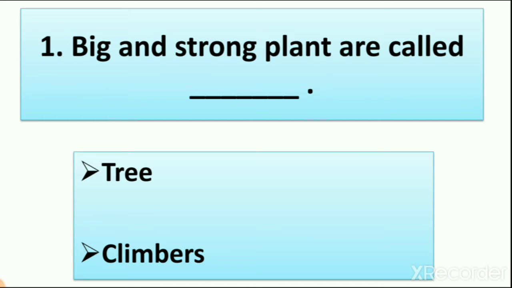Why? Because the stem of climbers is very soft, so they grow with the support of a stick, wall or thread.